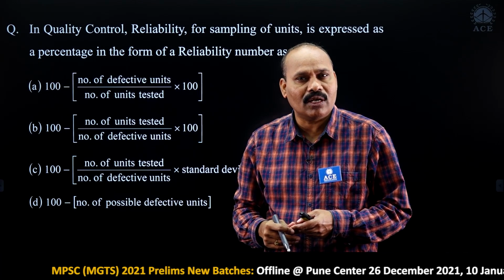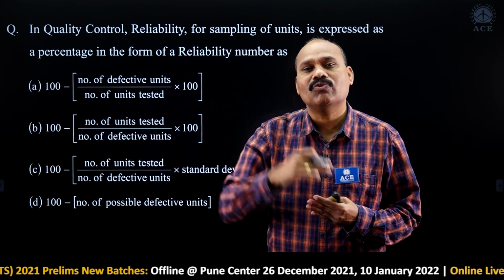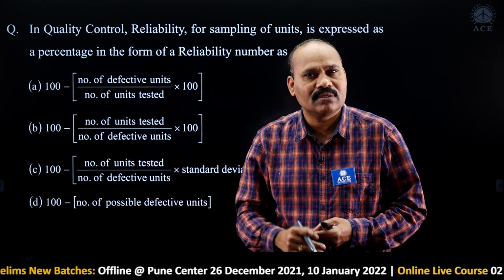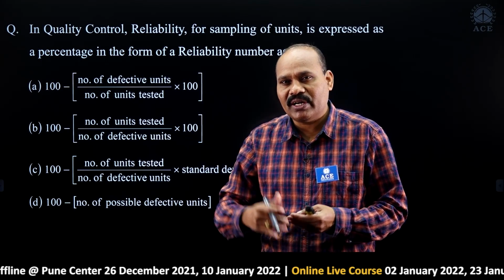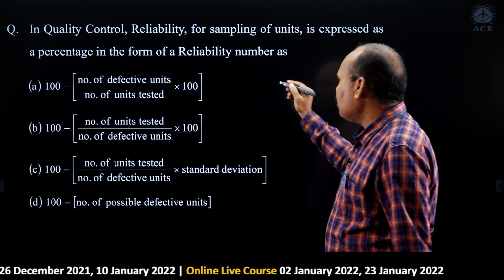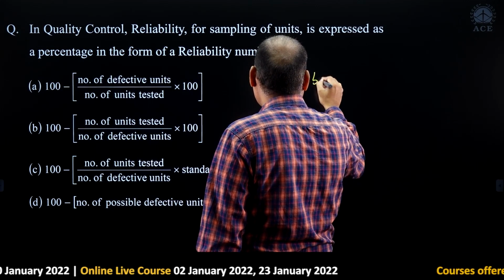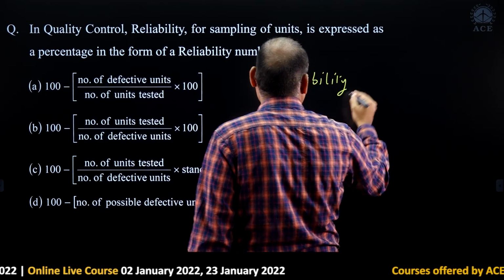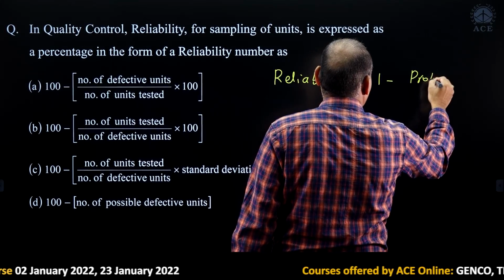That means we are assuring that it is not a defective one, it is a good one. We are building the confidence. Simply, reliability is equal to 1 minus probability of failure.